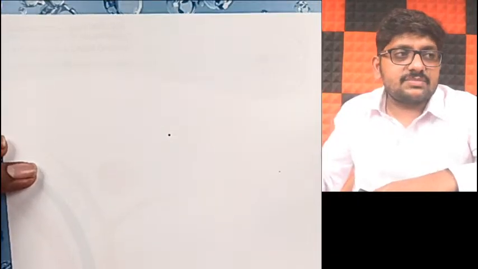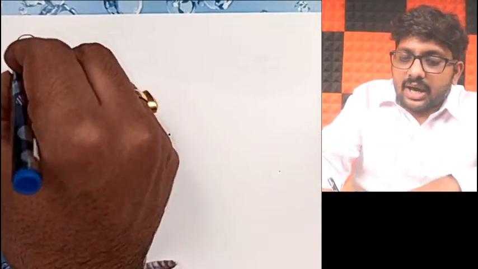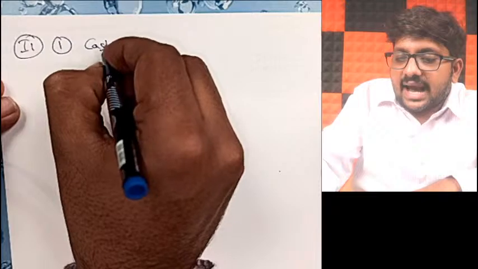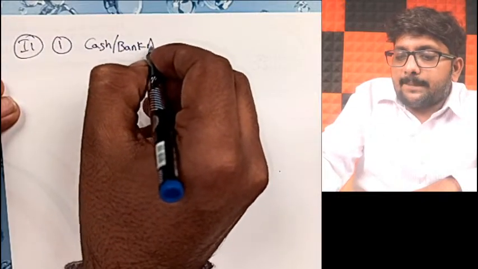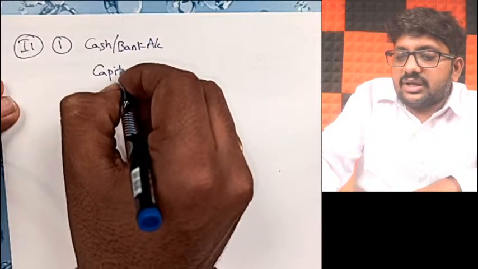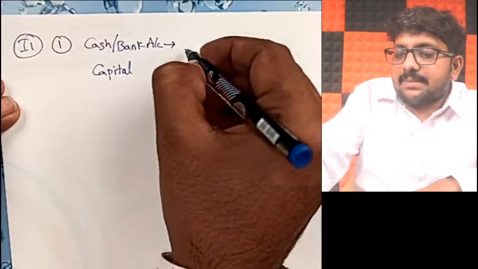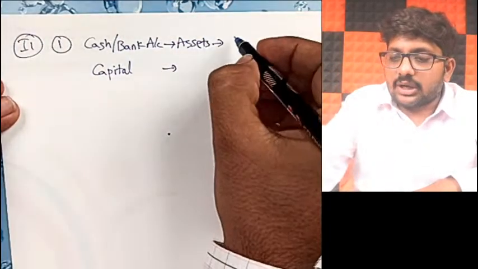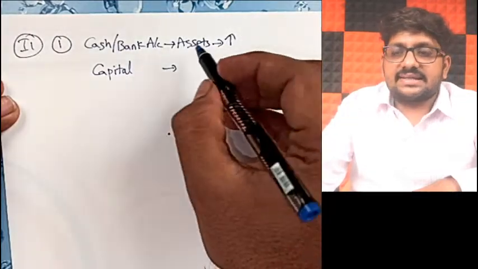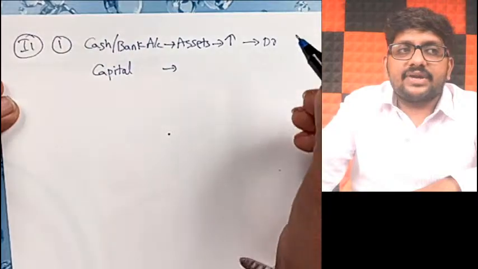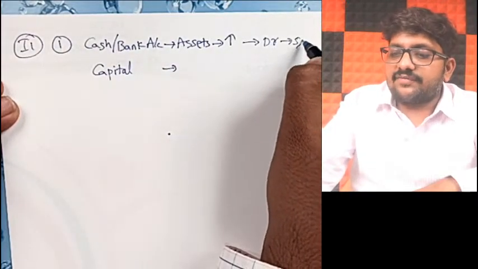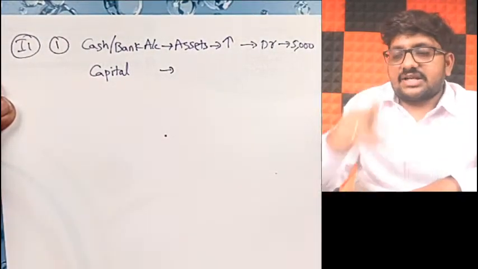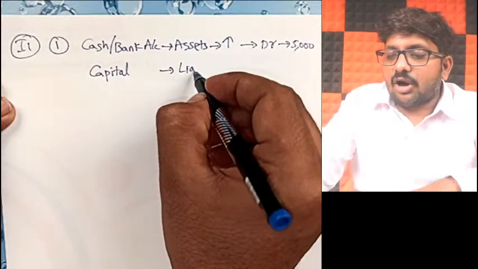Let us start writing the transactions. So we are talking about illustration number 1, first transaction. In this transaction, which accounts will be affected, friends? First of all, your cash or bank account will be affected, and also capital account is affected. Now, cash or bank is a part of assets. When the owner brings in money, the total balance of cash and bank will increase. When assets increase, what you should be doing? Debit. Correct? Debit by how much? 5,000 hundreds. I will just write 5,000. Okay, 5,000 rupees will be affected. 5,000 hundreds actually.